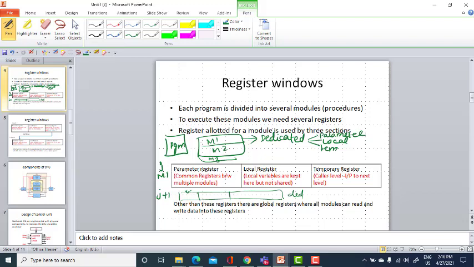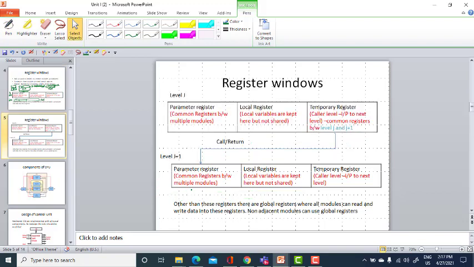This will act as an input for the next level of your module. By using your call and the return instructions, you may pass your data into the J plus 1 module. Other than these dedicated registers for each module, you will be having global registers also, where every module can access those global registers for keeping data into it and reading data from it.